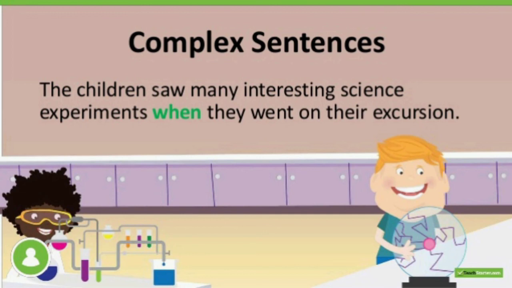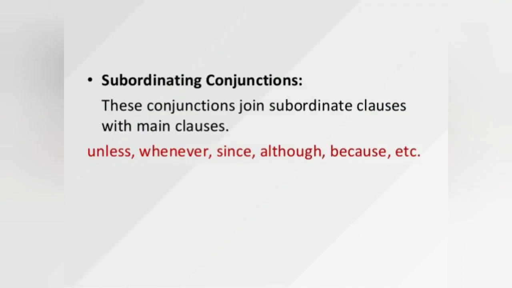Hope you understand the meaning of all these examples, which show what a complex sentence is and how you have to identify it. You can identify it by the subordinating conjunctions. These conjunctions join the subordinate clause with the main clause.